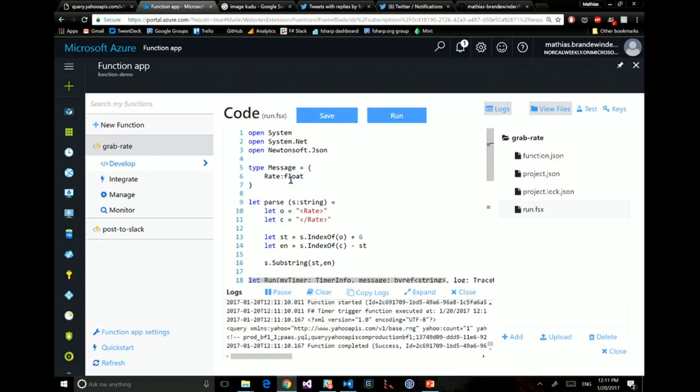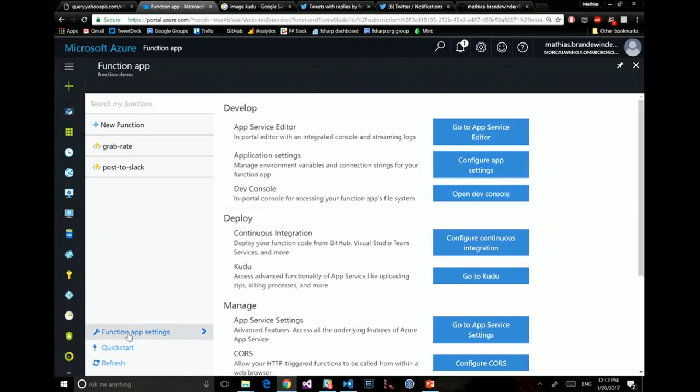And I would not ask that question if the answer was not yes. So the answer is yes. And so this is where the notion of the function app is also useful, because beyond the functions, you have a level upwards. And so if I go to the function app settings here, I have a couple of things. So you can see that you can configure app settings.